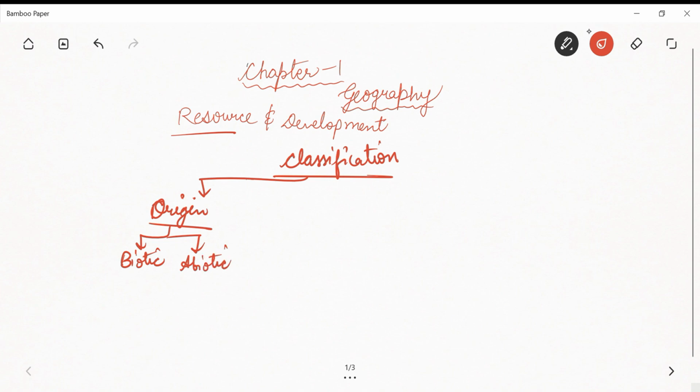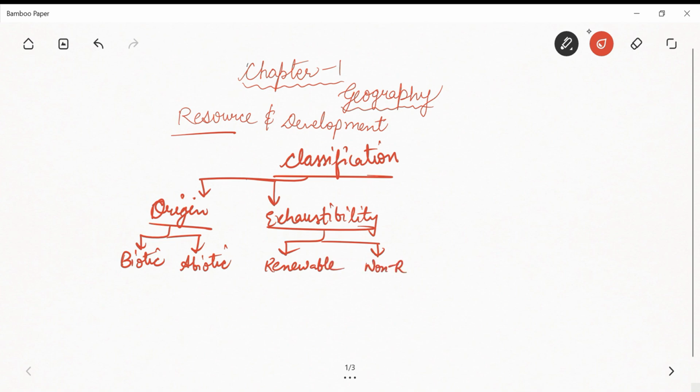After that, we can classify resources on the basis of exhaustibility, right? And according to the exhaustibility criteria, we have another two types, that is renewable and non-renewable, right?